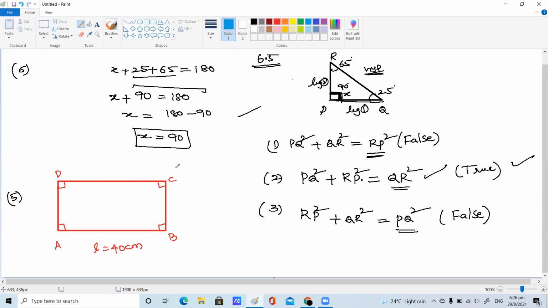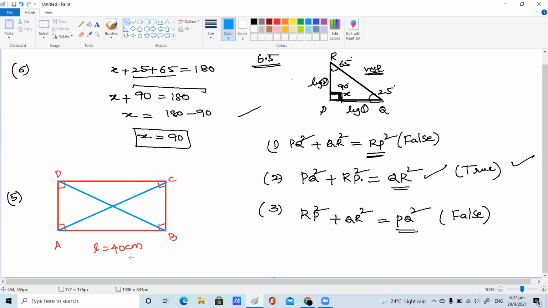Nikhil, what is a diagonal? So how am I supposed to draw it here? Ma'am, from A to C we have to draw a line in the middle. Very good. From A to C is one diagonal, and from D to B is the other diagonal. These are the diagonals, yes or no, children? Yes, ma'am. So here the diagonal length is given, children.